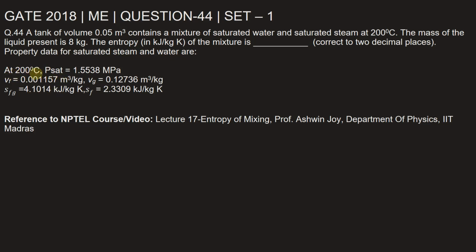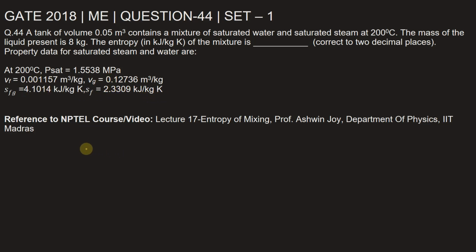That is, at 200 degrees Celsius, saturation pressure is 1.5538 megapascal. Specific volume of liquid is 0.001157 meter cube per kilogram. Specific volume of the steam is equal to 0.12736 meter cube per kilogram. Also, the specific entropy change of vaporization is 4.1014 kilojoule per kg Kelvin, and specific entropy of saturated liquid is 2.3309 kilojoule per kilogram Kelvin. Okay, so this is the information given in the problem.